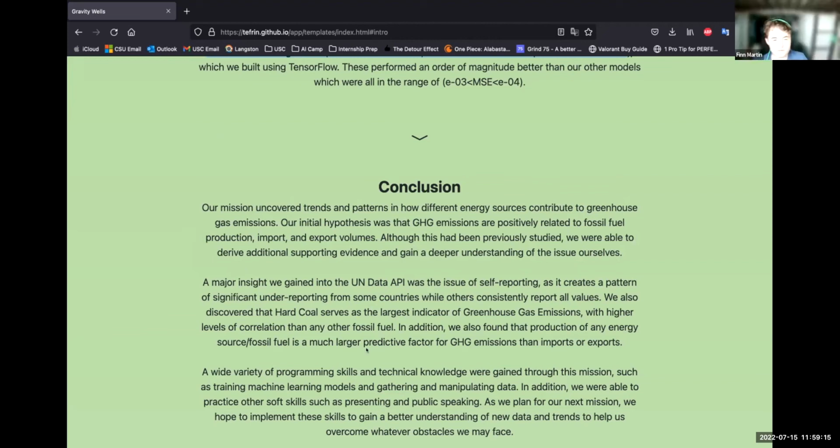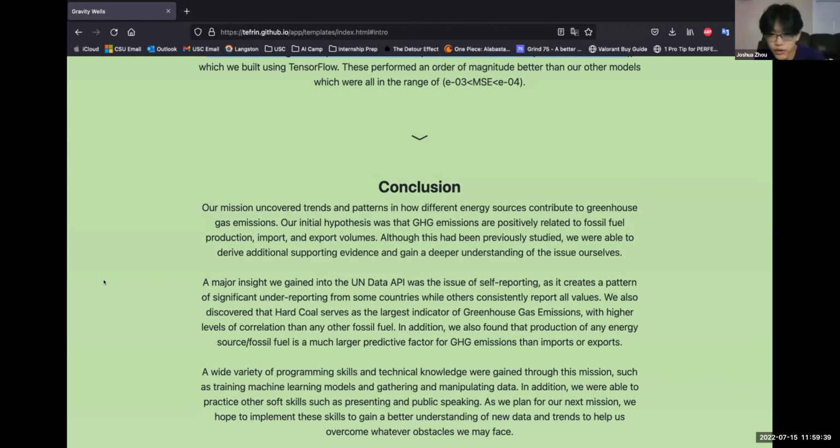Our mission uncovered trends and patterns in how different energy sources contribute to greenhouse gas emissions. Our initial hypothesis was that GHG emissions are positively related to fossil fuel production, import, and export volume. Although this had been previously studied, we were able to derive additional supporting evidence and gain a deeper understanding of the issue ourselves.